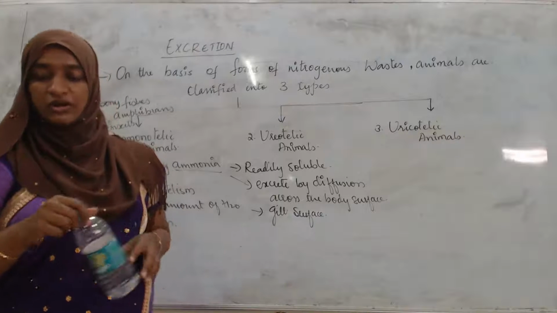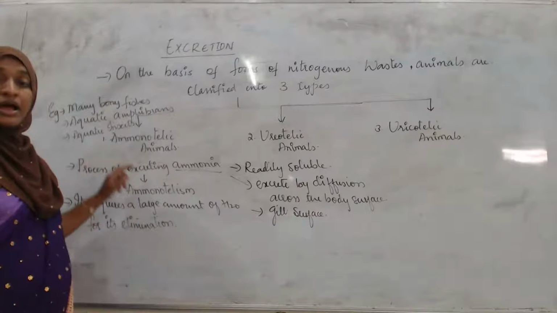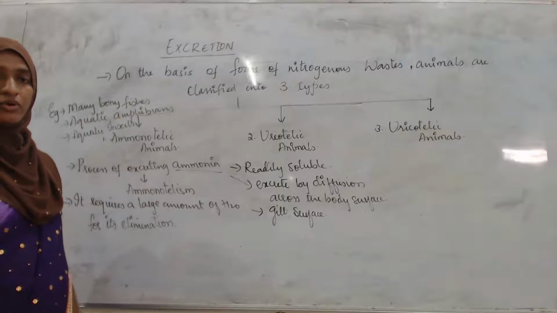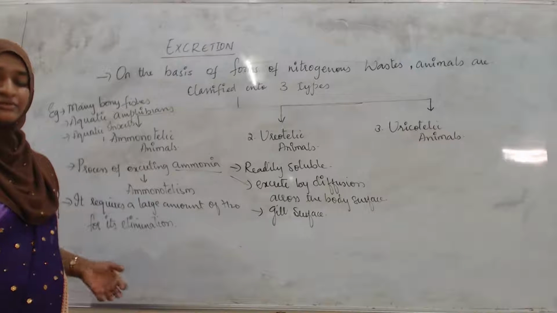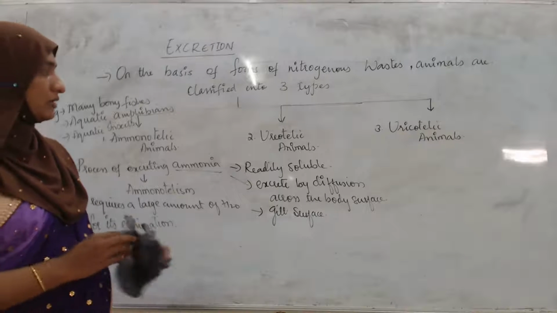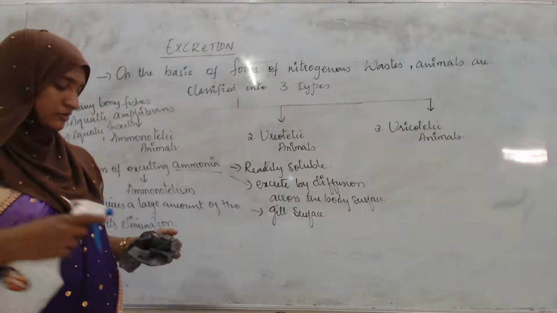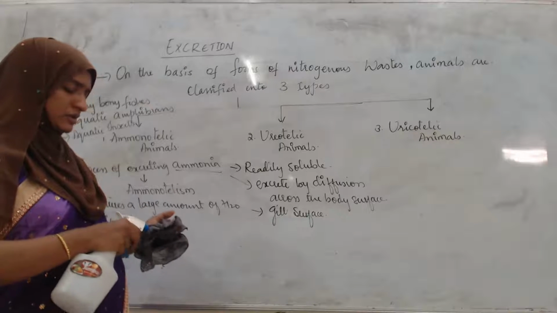So this is all about the ammonotelic animals or ammonotelism. Next we will go for the ureotelic animals. So let's see about that one.